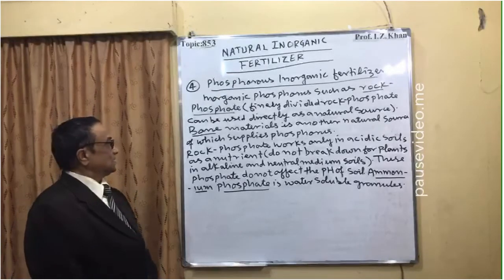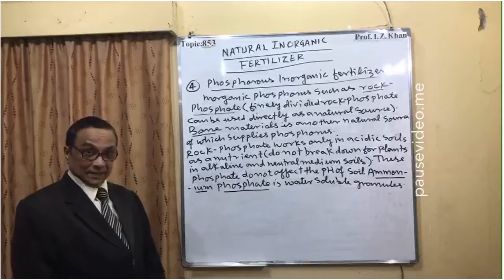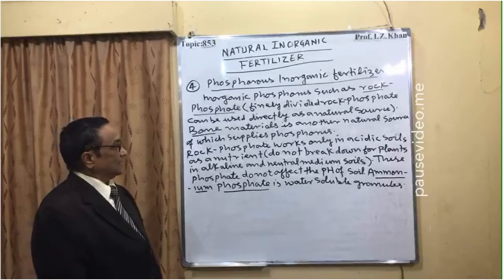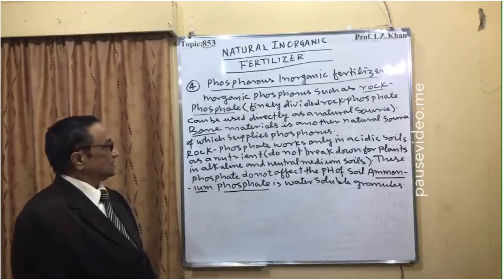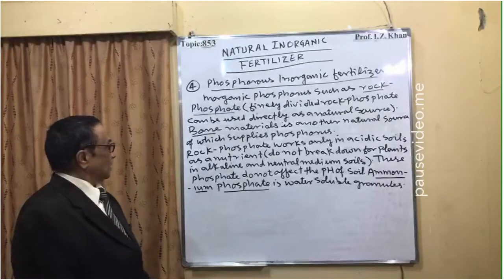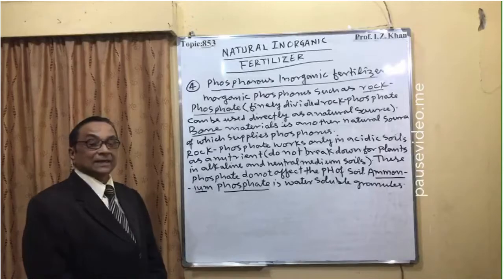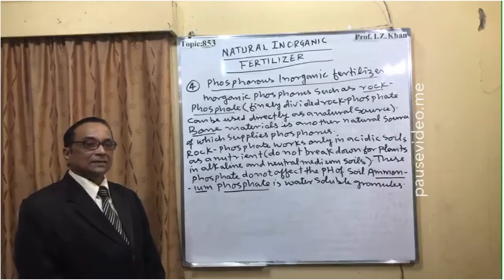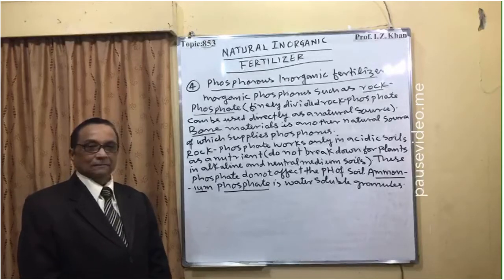The other natural source is bone material from animal bone, which supplies phosphorus. Rock phosphate works only in acidic soils.